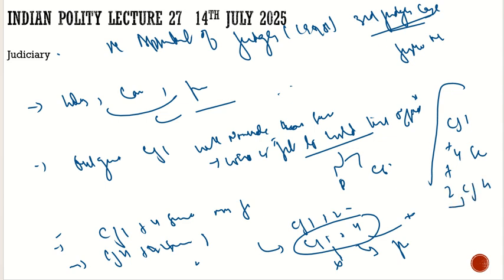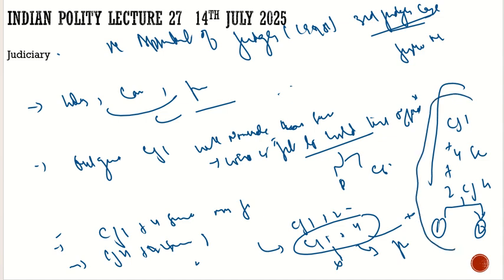Why these 2 Chief Justices of High Courts? Because one would be from the state from where he is being transferred, and the second one would be from the state to which he is being transferred. One would be from the High Court from where this judge is being transferred, and the second one would be the High Court to which he is being transferred. That's why these 2 Chief Justices of those high courts are consulted. So this is the criteria with respect to the transfer of judges.